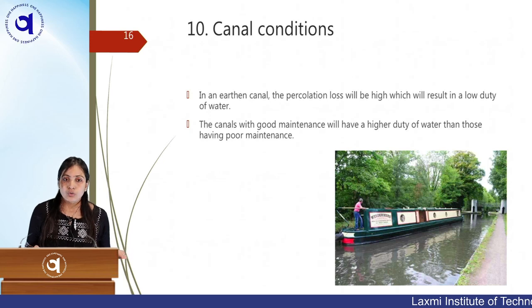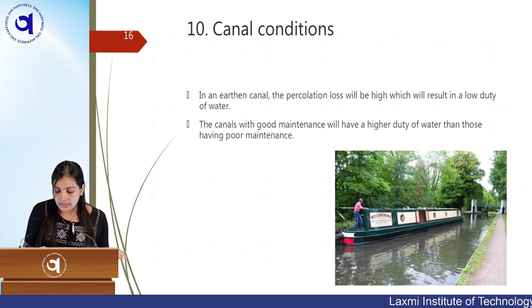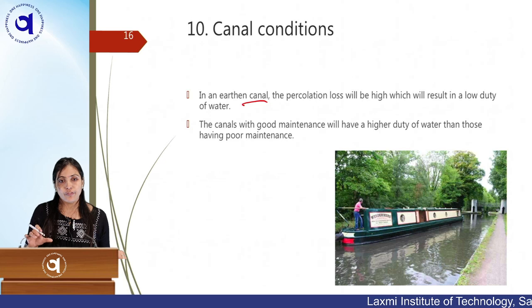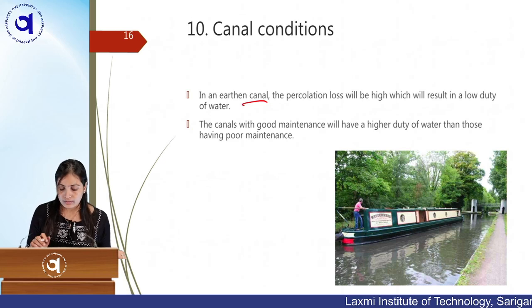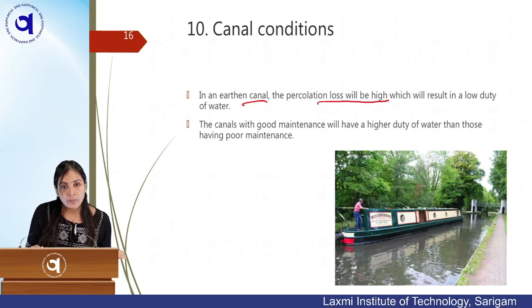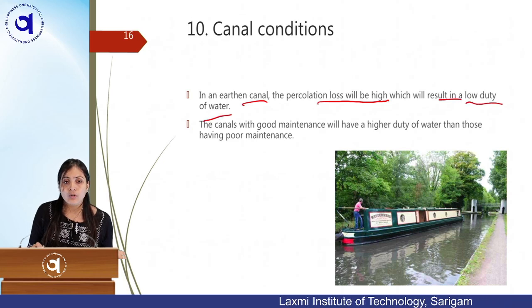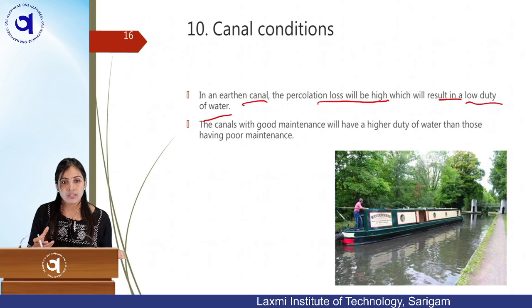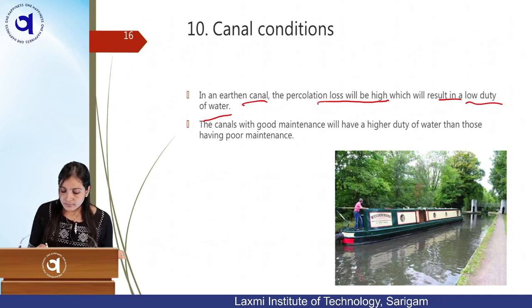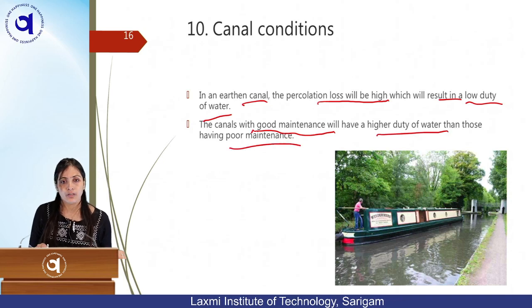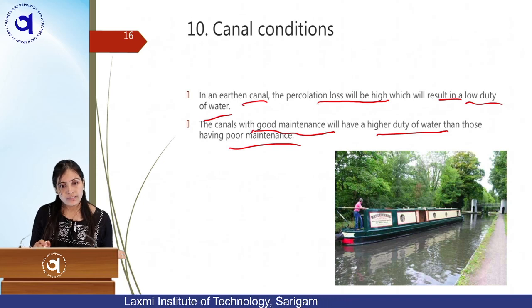Canal condition also. So, for example, if you have an earthen canal, which means it is made of soil, soil strata is there. The percolation loss will be high, of course, in the soil, which will result in low duty of water, because these losses are high. Losses will be there due to seepage. The canal with good maintenance will have higher duty of water than those having poor maintenance. If your canal is even lined, but it is not well maintained, then your duty will be less compared to good maintenance.